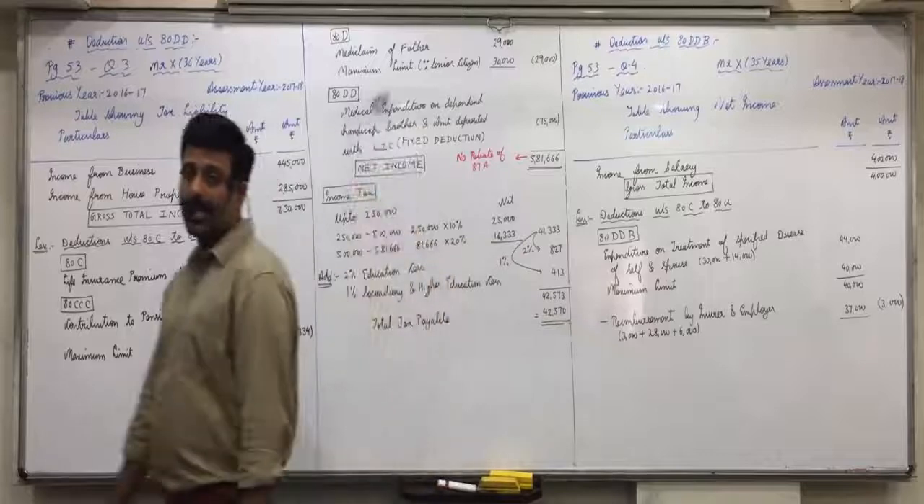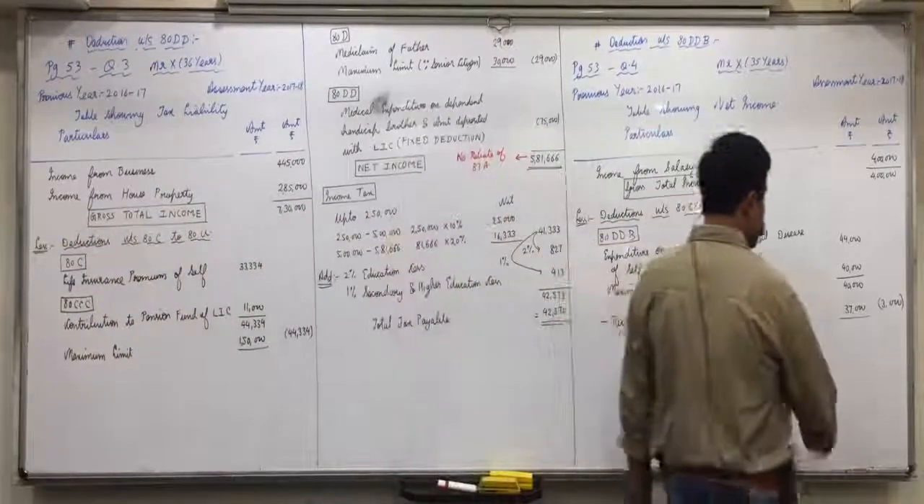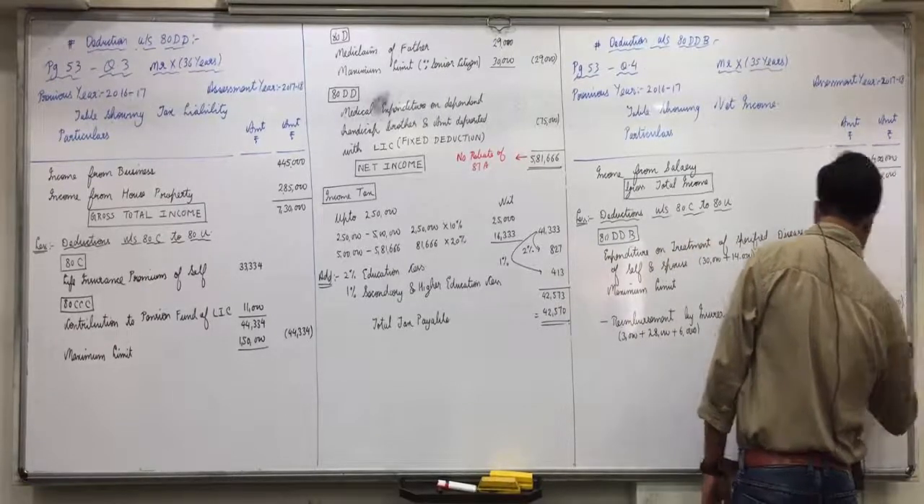Is everyone clear with this calculation of the deduction? 4 lakhs minus 3,000, 3,97,000 is net income. That is what is asked in the question.